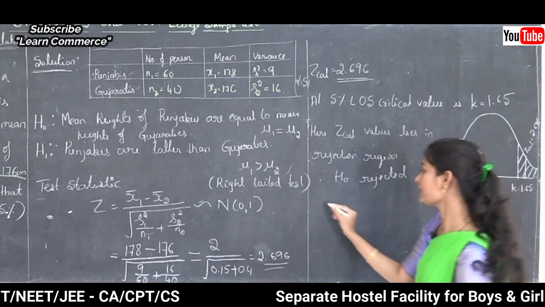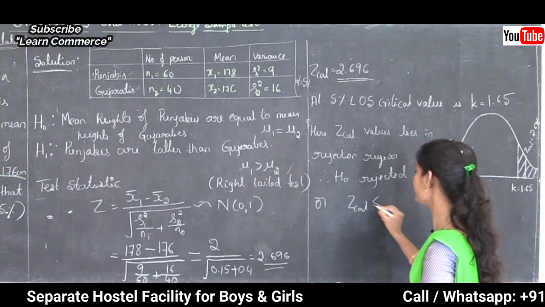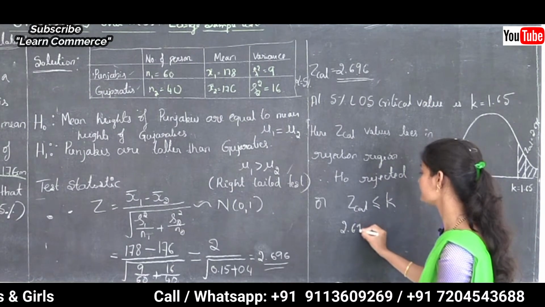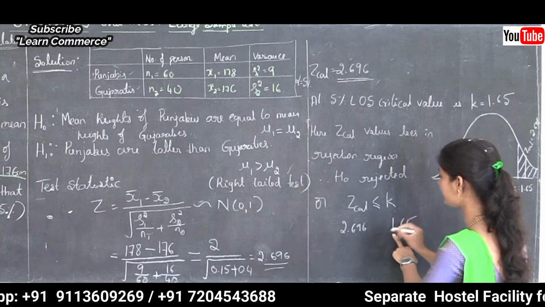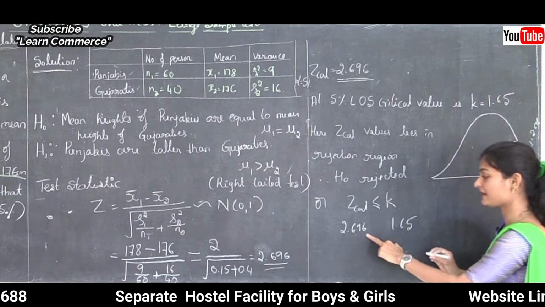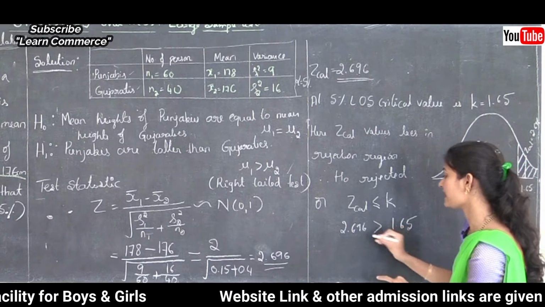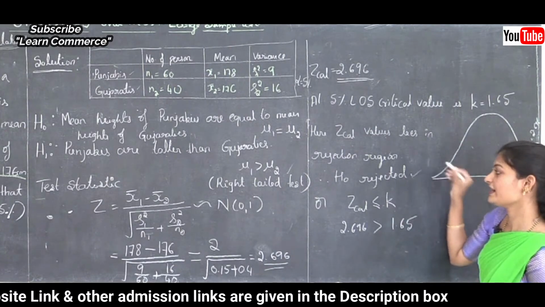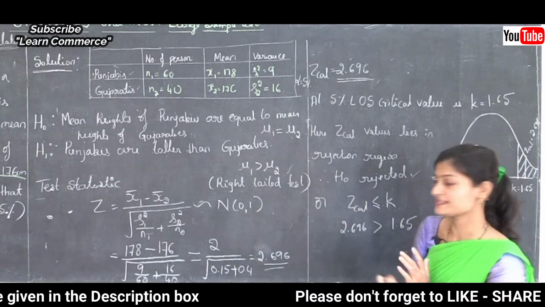Or else, we know the condition: calculated value less than or equal to k. Here the calculated value is 2.696 and the k value is 1.65. Comparing these two values, 2.696 is greater than 1.65. The condition is not satisfied. Therefore H0 is rejected, and if H0 is rejected, then H1 is accepted.